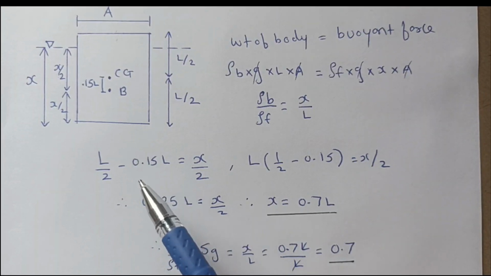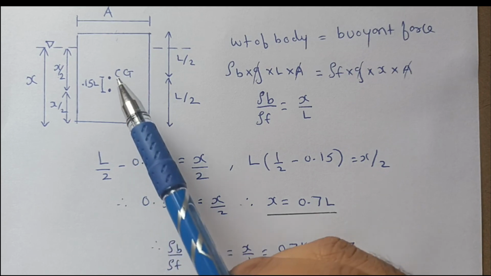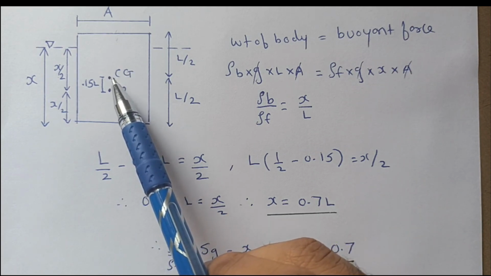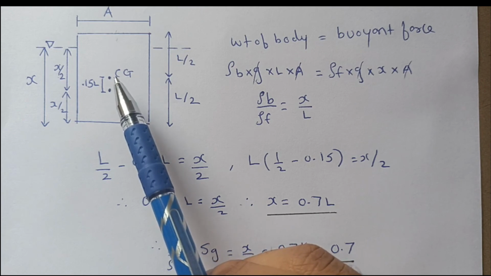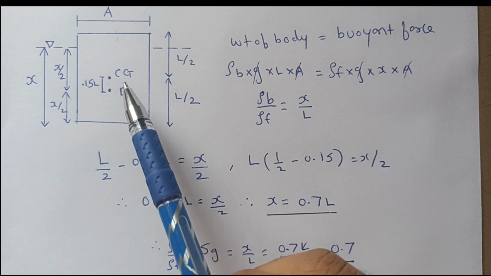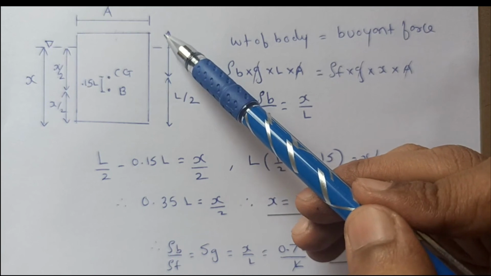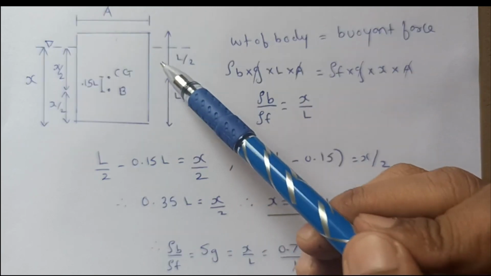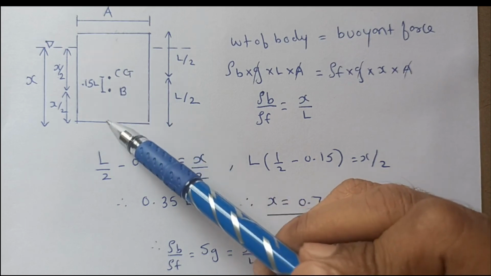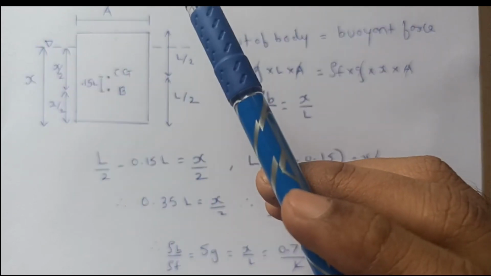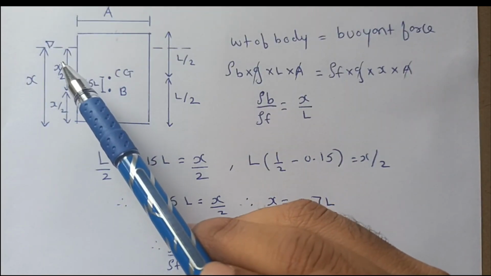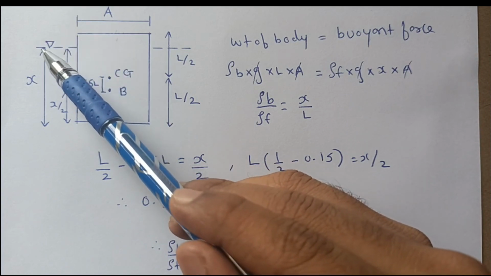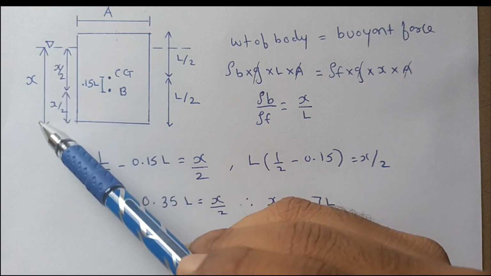Now there is one important thing to always remember: center of gravity is a point which is at the middle of the body. So the total distance is L, then the distance above this CG will be L by 2, and below this CG will be L by 2. Similarly for the submerged distance, above this is water. So the total submerged distance, that is height, is x.